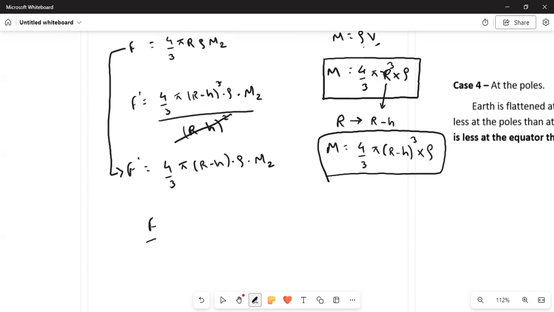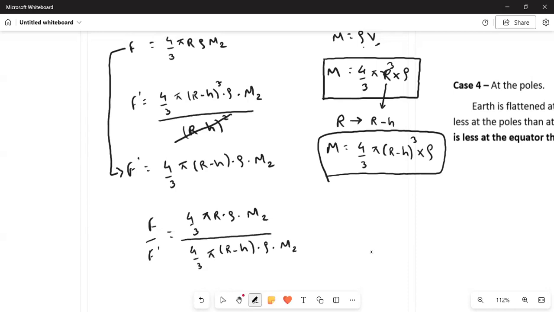F upon F dash will now be equal to 4 by 3 pi r into rho into m2, and this whole divided by 4 by 3 pi (r minus h) into rho into m2.